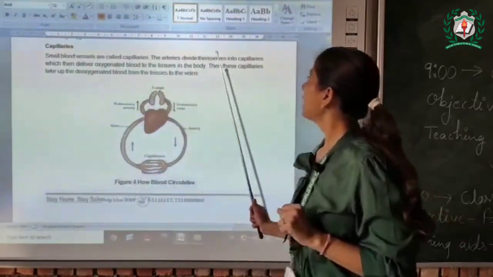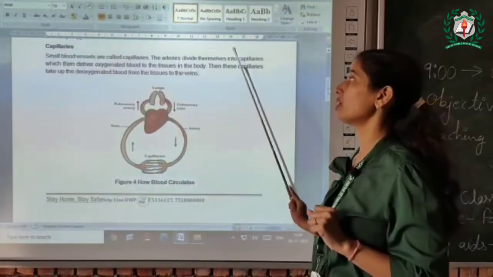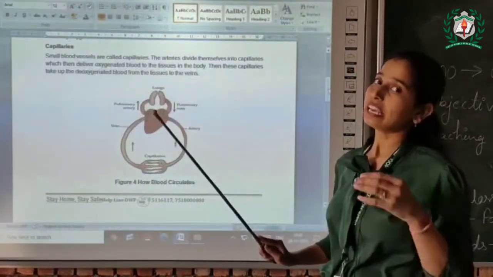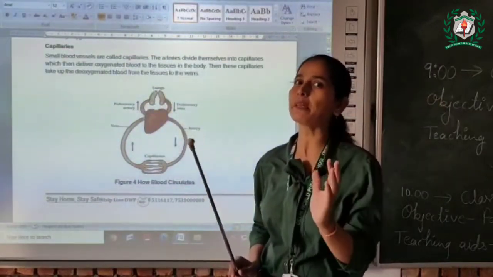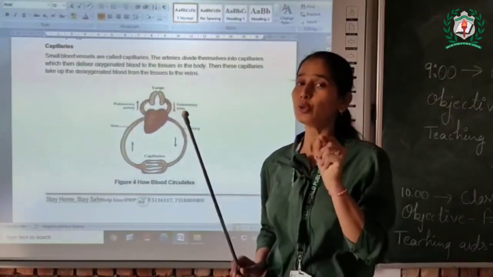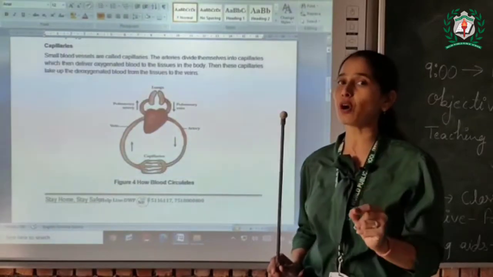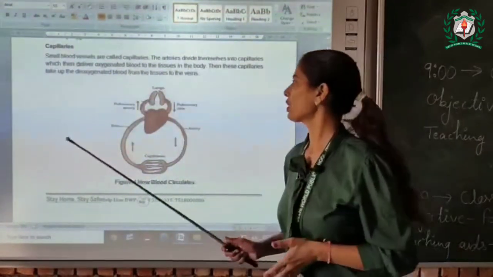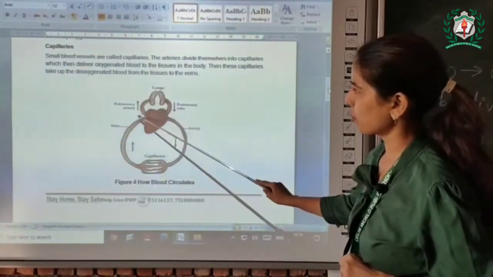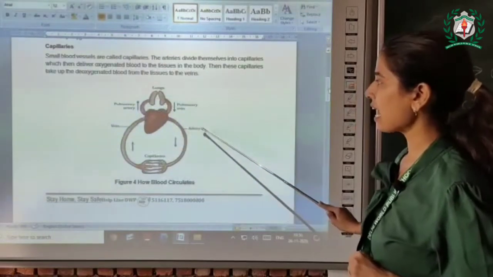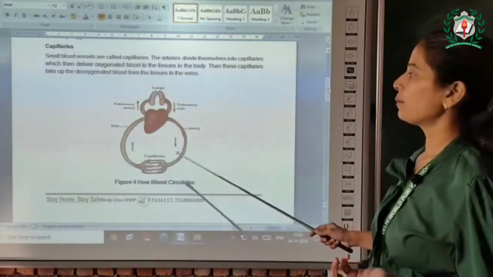Then these capillaries take the deoxygenated blood from the tissues to the veins. In the same way that arteries deliver their pure blood with the help of capillaries, veins also use these capillaries to carry deoxygenated blood from all parts of the body to the heart. So these are the lungs, pulmonary vein, pulmonary artery, vein, artery, and these are small capillaries. And this is how our blood is circulated.